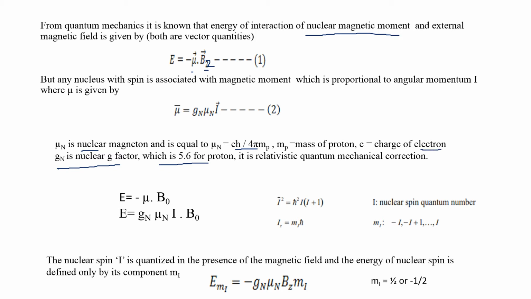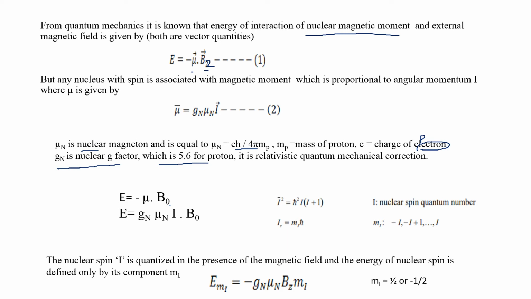Here it is written as charge of the electron, but it is the charge of the proton. For electron also you can calculate the nuclear magneton value. So from the first equation, E is equal to minus mu into B naught. B naught or Bz, both are the same, the external magnetic field. So instead of mu I can put Gn mu n I into B.